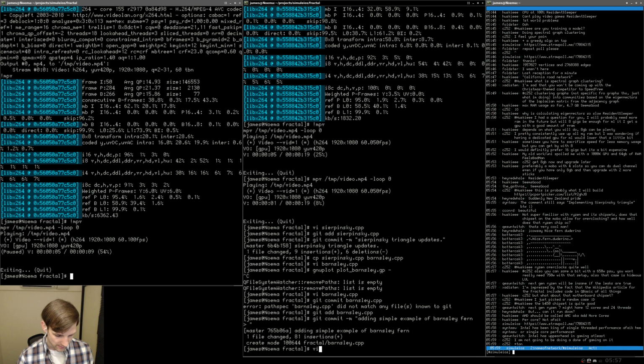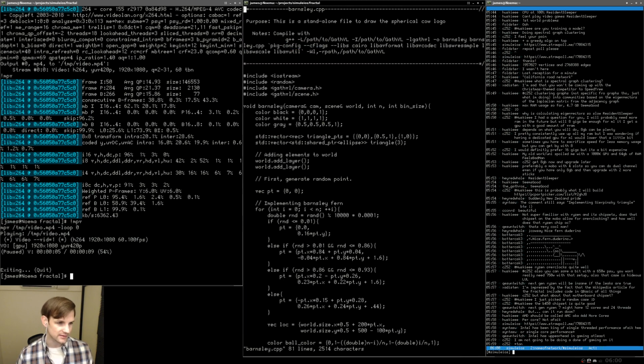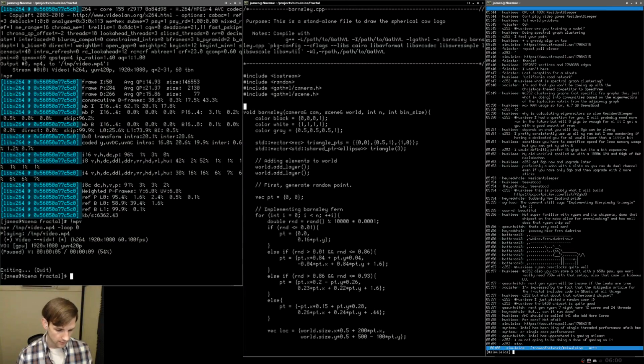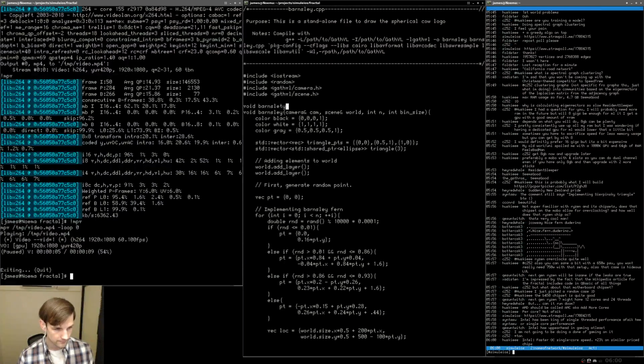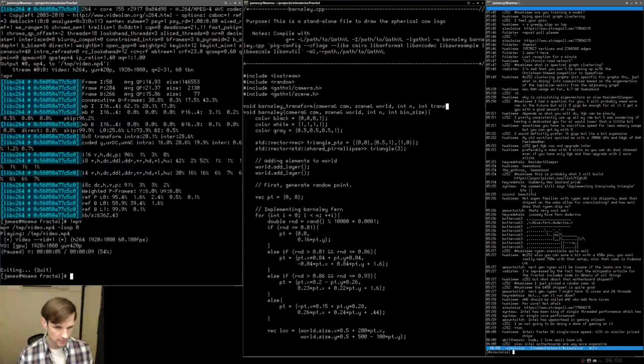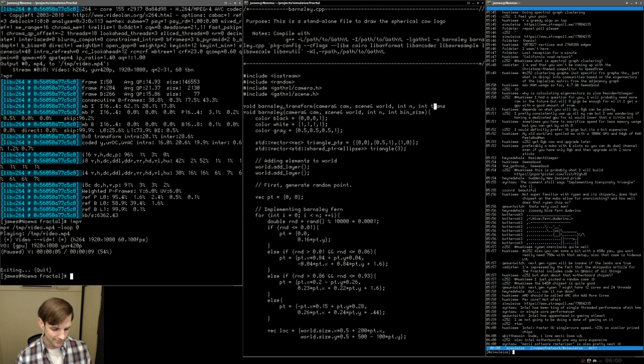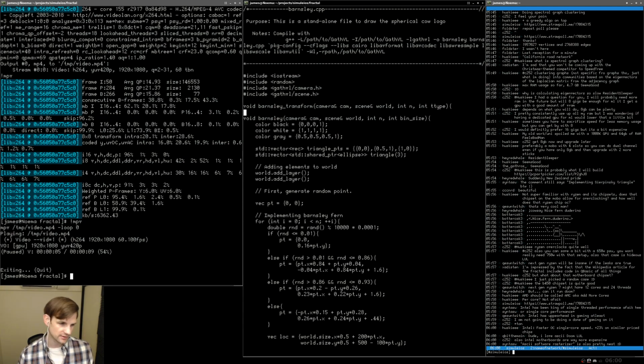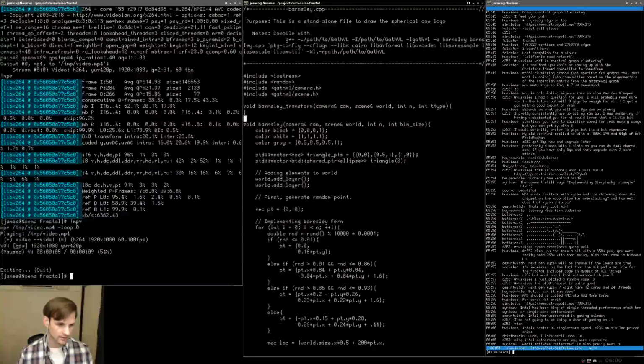Okay, so let's open up barnsley.cpp. I'm going to create a new scene in here. So we're going to say void Barnsley transform. All right, and we're going to say camera ampersand cam, scene ampersand world, int n, and then transformation type int trans. We'll call it T type. I know I should be using better notation here, but give me a break.